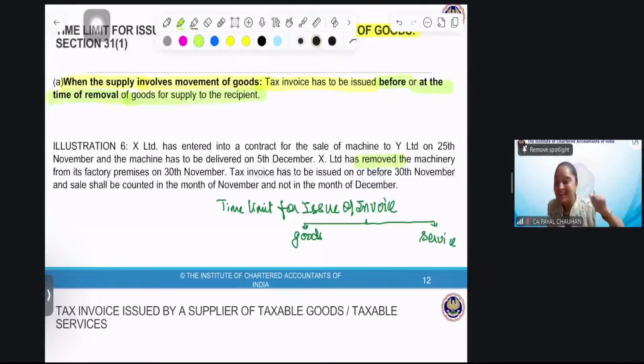When do I need to issue the invoice: 25th November, 5th December or 30th November? Perfect, 30th November, because the actual removal from my premises is on 30th November.